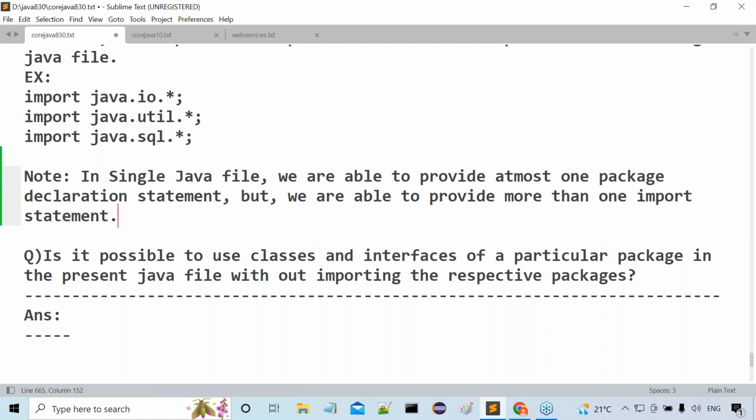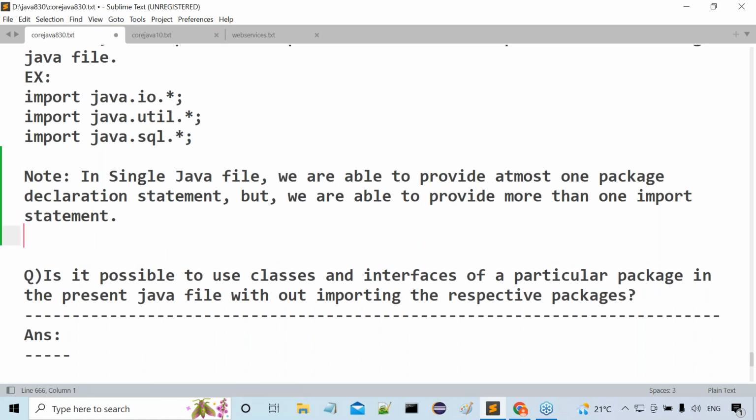Anything wrong in my statement? Is my statement clear or not? In a single Java file, we are able to provide at most one package declaration statement, but more than one import statement. Am I right or not? Clear or not?